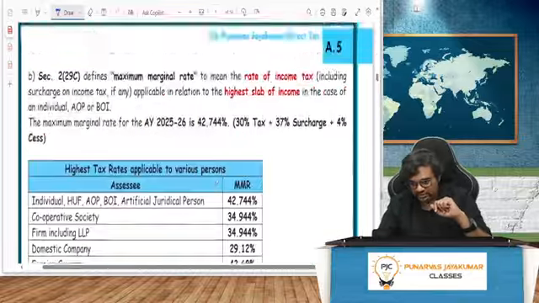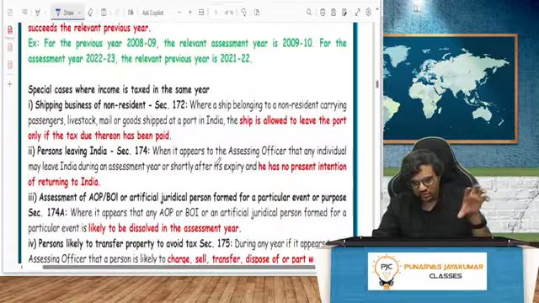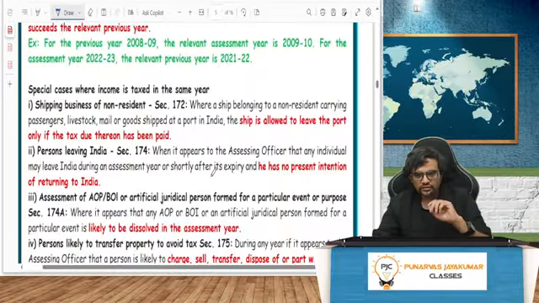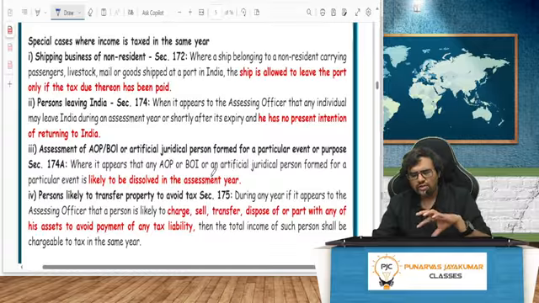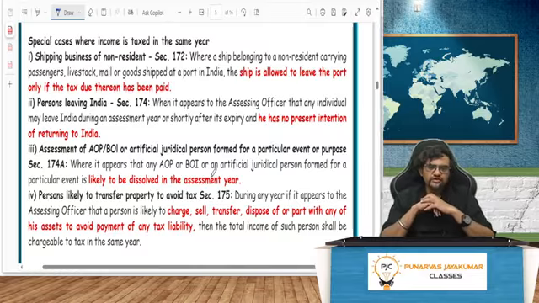Come to this A5. Everything is in the notes. We'll go by the notes only. Nothing to worry. And where I say don't go by the notes, I'll make you draw charts, then you study at home. So that day's class, try to finish that day only.